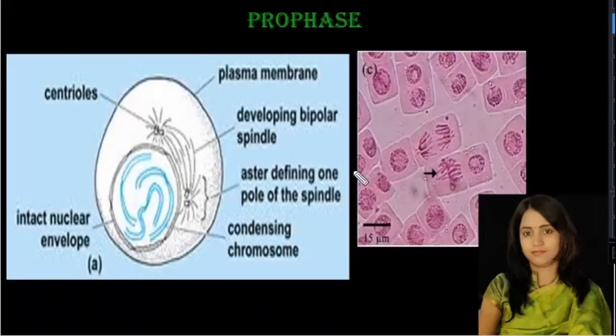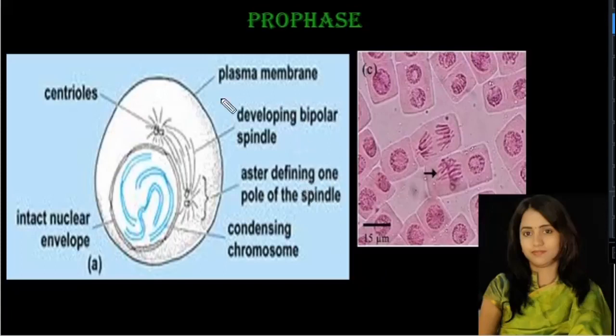Now let us learn in detail about the prophase, which is the first stage of nuclear division. During the S and G2 phase, the DNA molecules have been formed, but these are not distinct. They are not visible clearly under the compound microscope. So the prophase is marked by the condensation of the chromatin material, that is DNA content. DNA now begins to undergo condensation to form chromosomes.